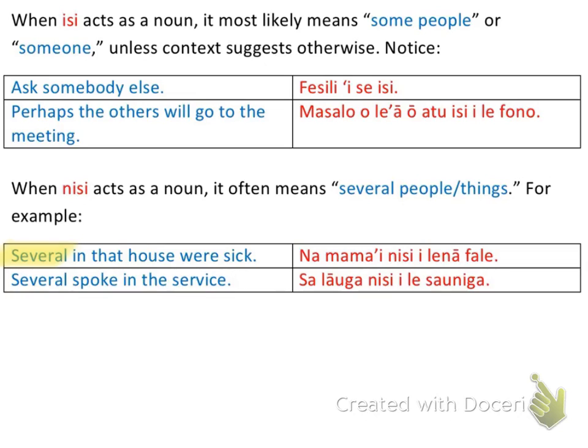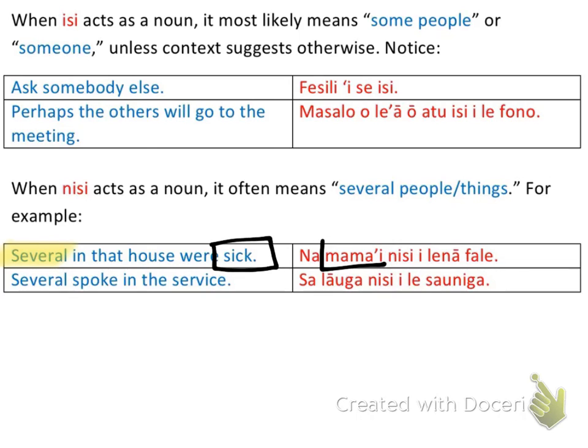And so I use my normal sentence structure. In that house were sick. The "were" indicates to me that it's a past tense. So I'm going to say na or sa, but in this case it needs a na. And then sick, I'm going to use the plural version of sick. So that's mamai. If it was just one person, it'd be mai.